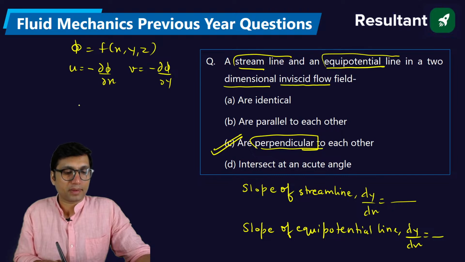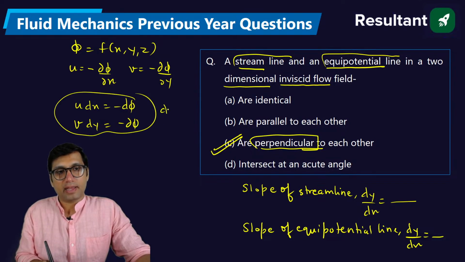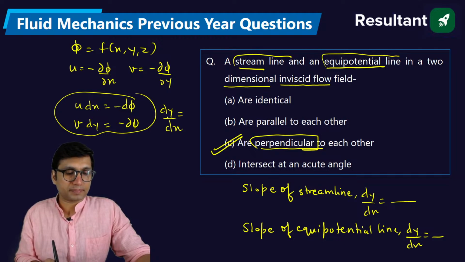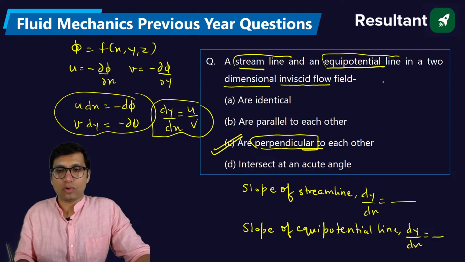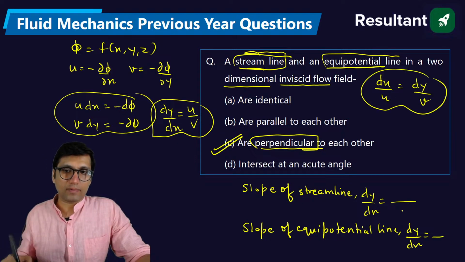Tell me. u into dx is equal to minus d phi, and v into dy is equal to minus d phi. If you equate these two, dy by dx will be equal to u by v. And likewise you can find the slope of the streamline: dx by u is equal to dy by v. If you solve it, you will get that they are perpendicular to each other.